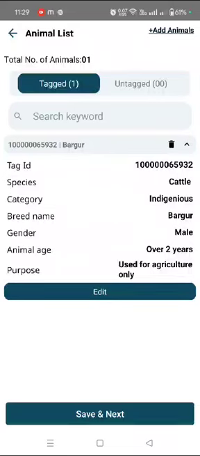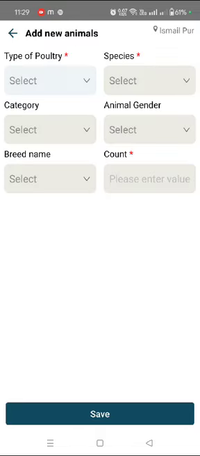If entered by mistake, here you can get a delete option. You can delete it. If any details are incorrect, click on edit and make the changes. If all details are clear, click on save and next. By save and next, now the second section we have selected is the goals, so we need to enter the poultry information.